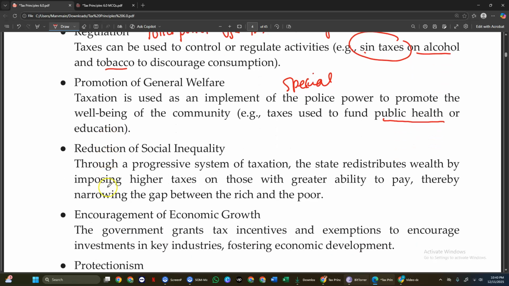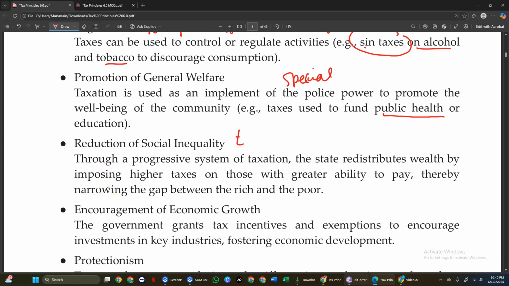The reduction of inequality, estate tax is a means. That is the purpose of having estate tax, that when a rich person dies, 6% of its estate will go to the public or to the government's pocket, and that will be redistributed to the poor in the form of services. So therefore, their goal is actually to narrow the gap between the rich and the poor.